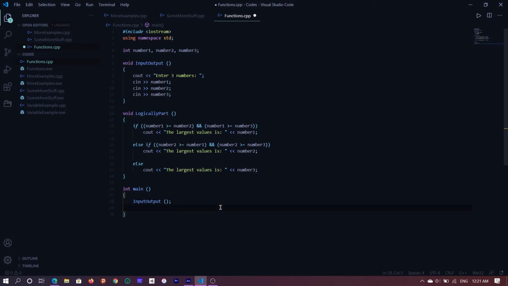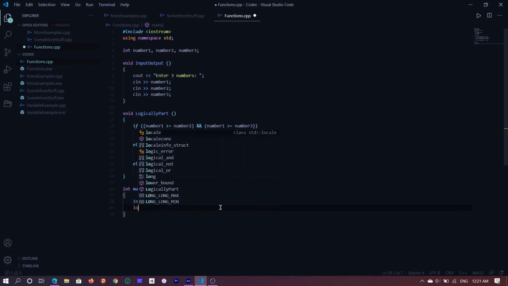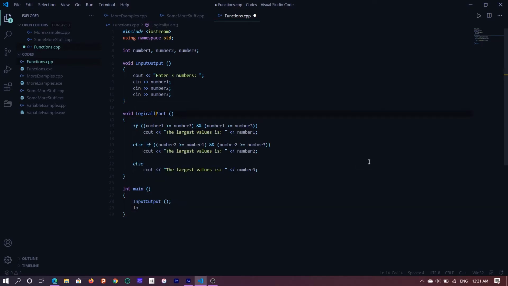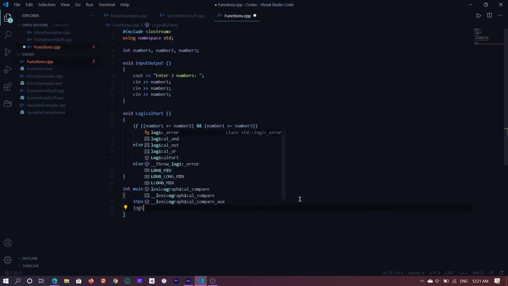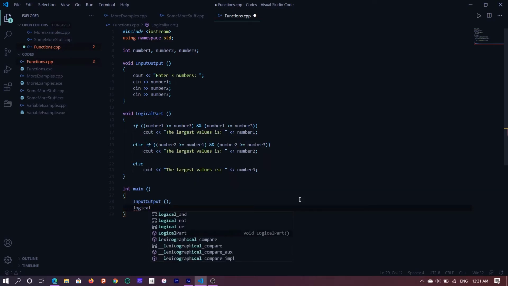Next, we need to call our logical part. Let me go ahead and rename that. So logical part, here we go, it's detected. You can press enter as well if you don't want to double click, followed by circular brackets, semicolon.